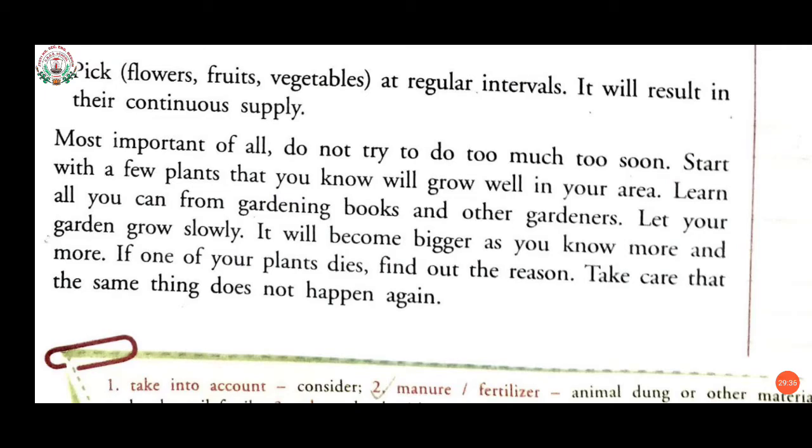If one of your plants dies, find out the reason. If any plant is dying in your garden, then try to find out why it dies, and take care that the same thing does not happen again. After knowing the reason, you will be able to know why that plant died and you won't make that mistake again.